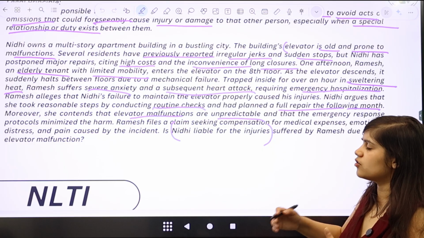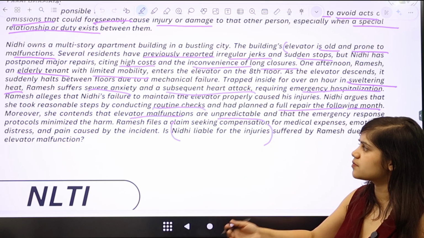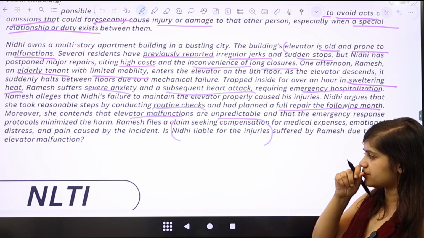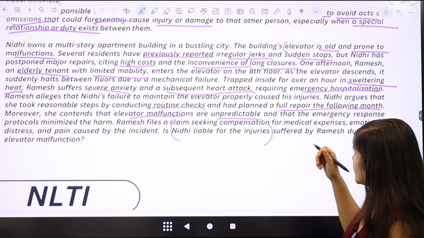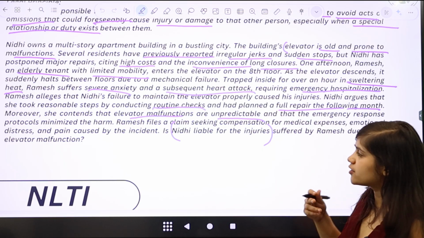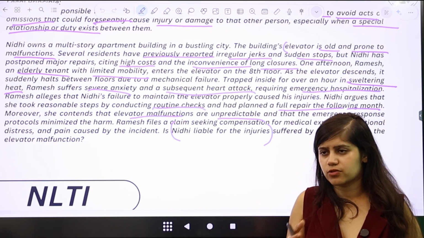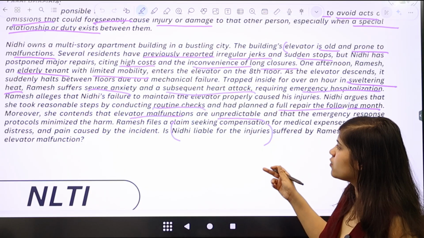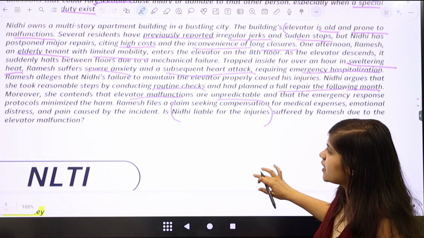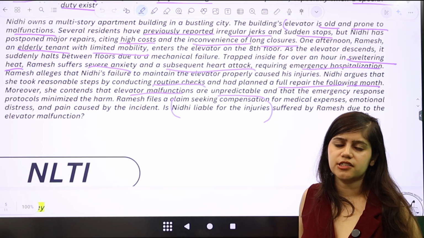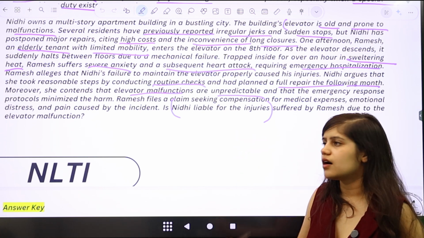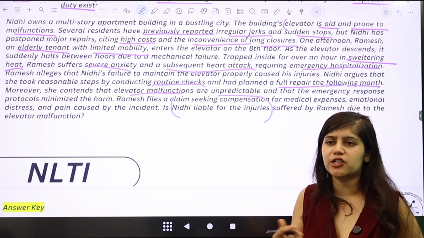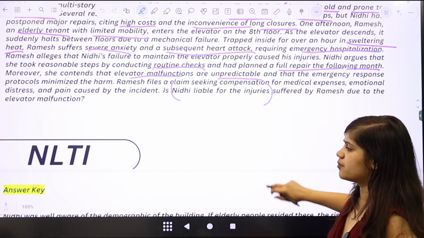So you can respond to these things by saying that, okay, planning a full repair the next month is not enough reasonable care. You can say that by trying to mitigate it. You can also say that elevator malfunctions are not unpredictable. What Nidhi is claiming is untrue. Elevator malfunctions are quite predictable, especially because the elevator was old and prone.